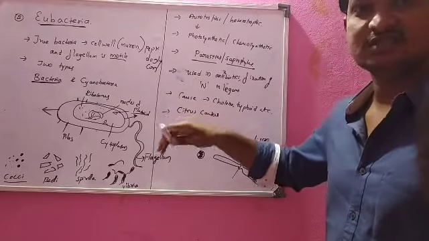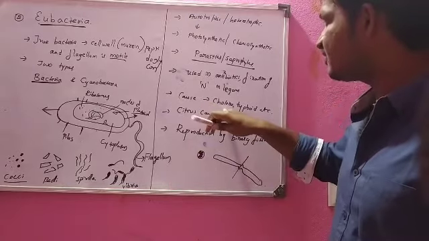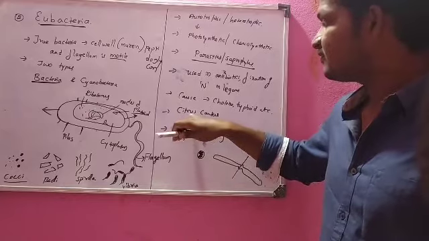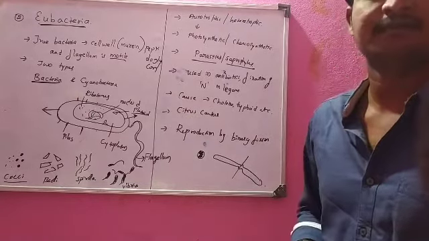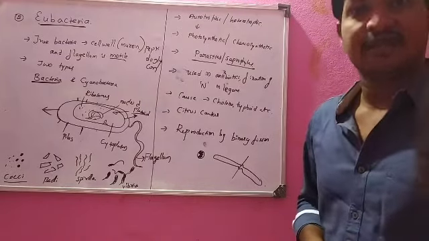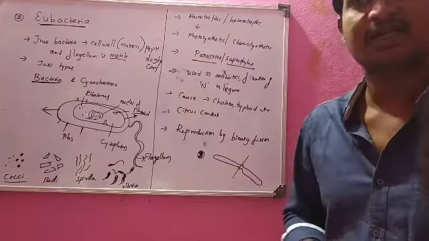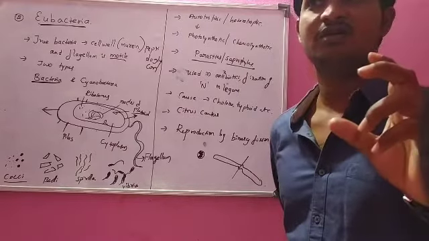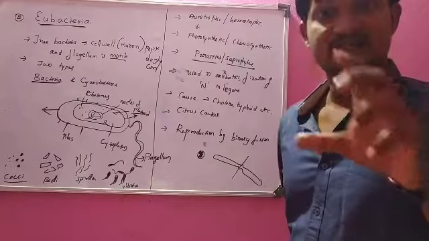Next, they are also harmful. They cause diseases in plants, animals, and also human beings. In human beings, they cause cholera and typhoid. In plants, they cause citrus canker disease. This disease mostly attacks the lemon plant. If you see the lemon fruit, it is covered with a pattern of lesions.